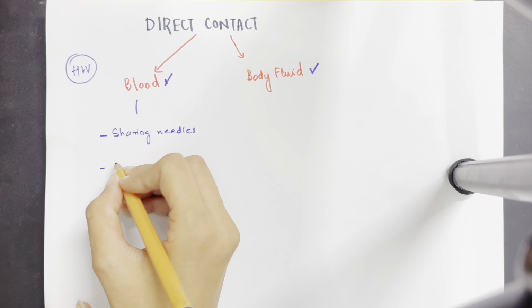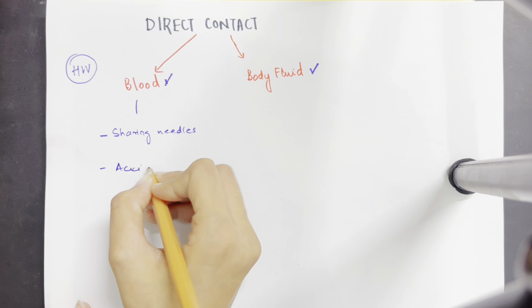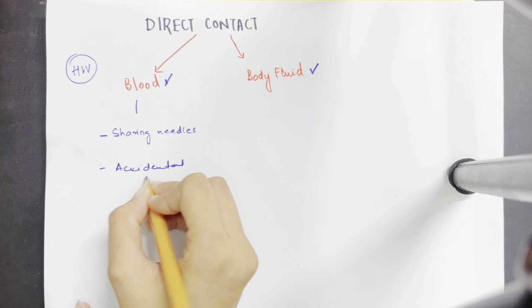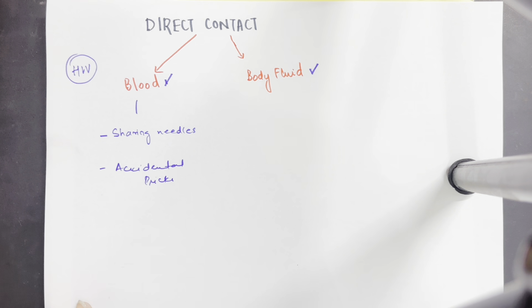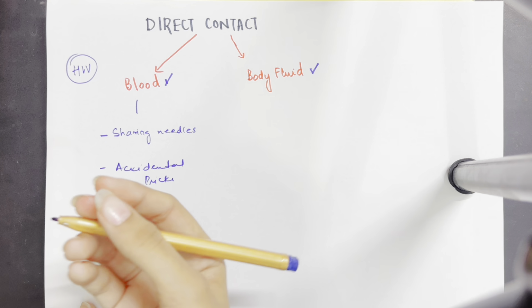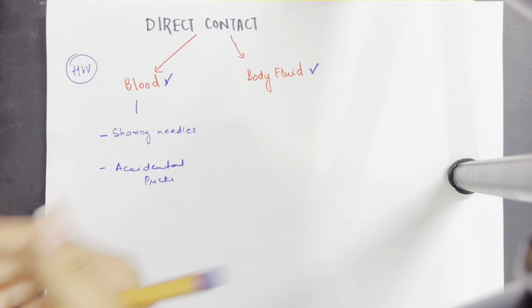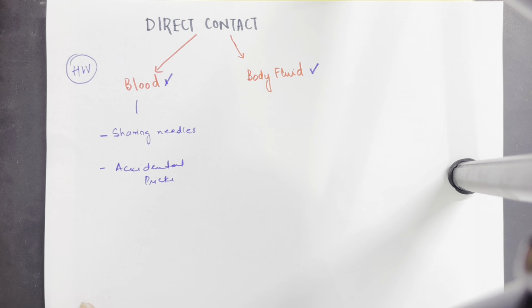Then the next is accidental pricks. For example, a doctor who is doing surgery accidentally pricks himself, due to which his blood basically mixes with the patient's blood. We say that that kind of contact can also cause HIV. So these are a few circumstances that can infect an uninfected person from an infected person.